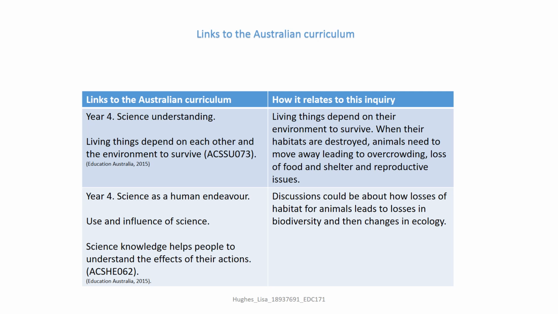And the second part, still in grade 4, is science as a human endeavour. The use and influence of science. Science knowledge helps people to understand the effects of their actions. And discussions could be held about how losses in habitat for animals leads to losses in biodiversity and then to changes in the ecology.